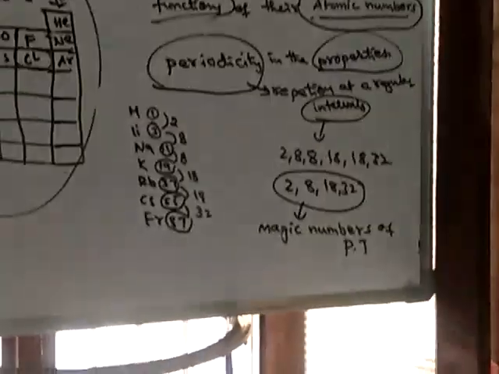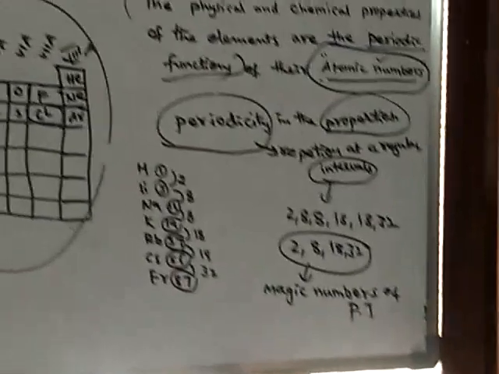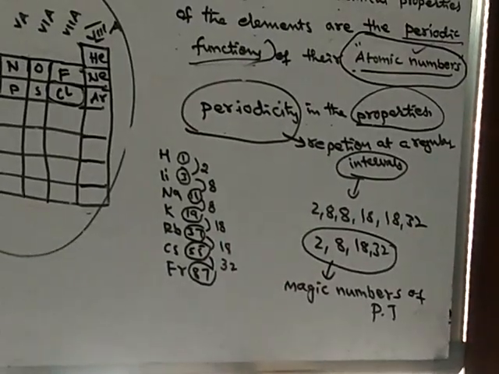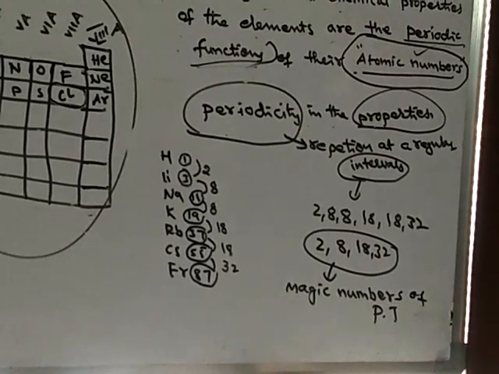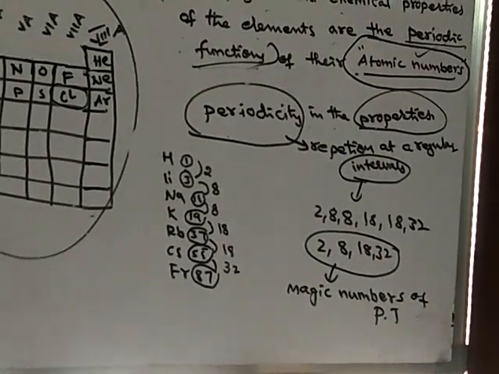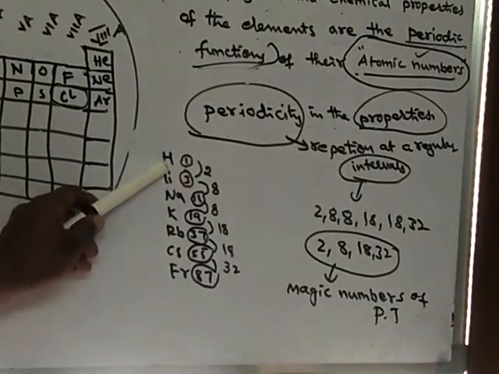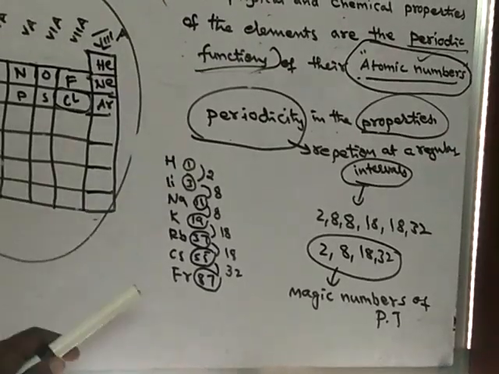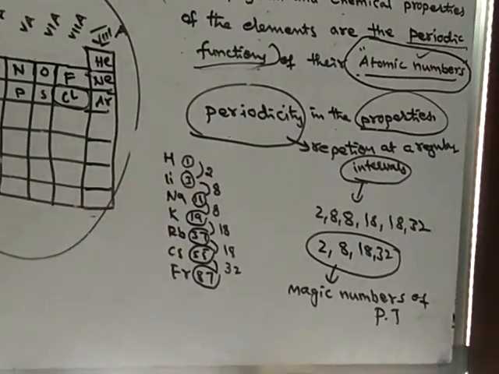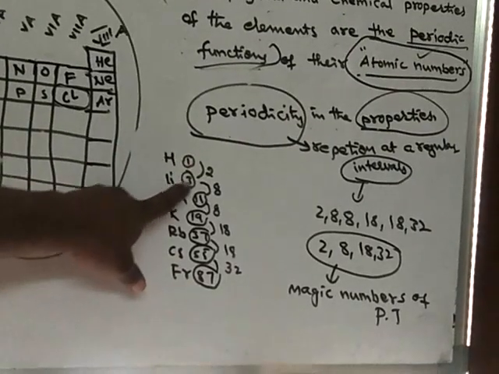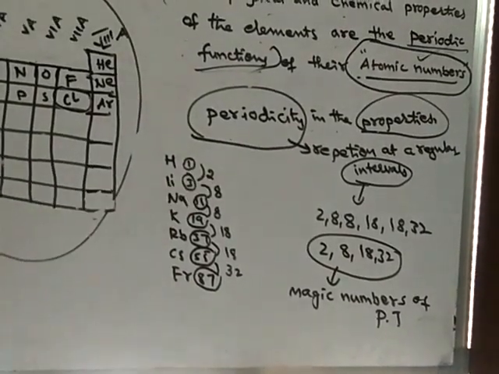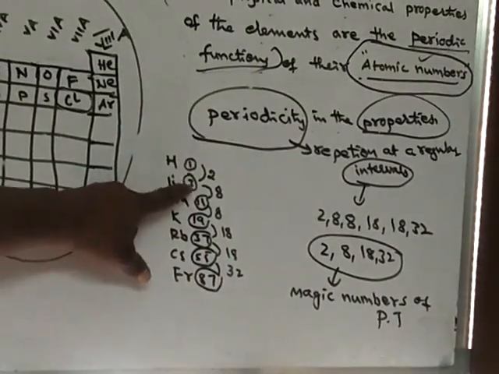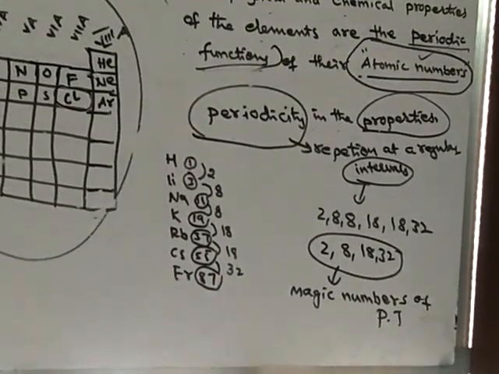So 2, 8, 18 and 32 are said to be magic numbers of the periodic table. Because at the interval of 2, here the interval between hydrogen and lithium, the atomic number interval, because the atomic number of hydrogen is 1 and lithium is 3. So here the interval is 2. Interval means gap, that means 3 minus 1.